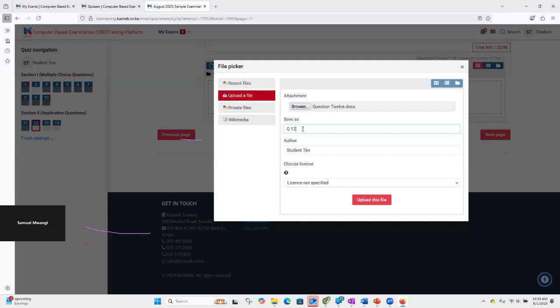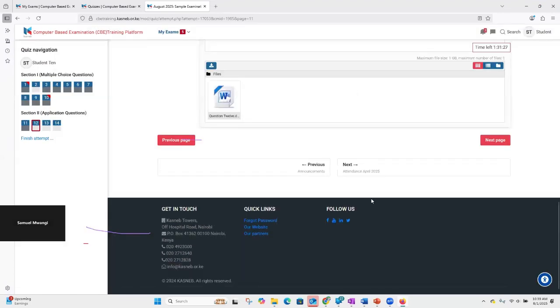If you had saved it properly on the desktop, then you do not need to type anything on the save as. Okay. For the author, it automatically captures your name. You do not need to change anything on the license. You do not need to change anything. And with that now, we are ready to upload our document. So with this, I'll click on upload. So I click on upload this file, and the file is well uploaded, and you can see it in here. So this is question number 12. It's uploaded. It's already on the platform.